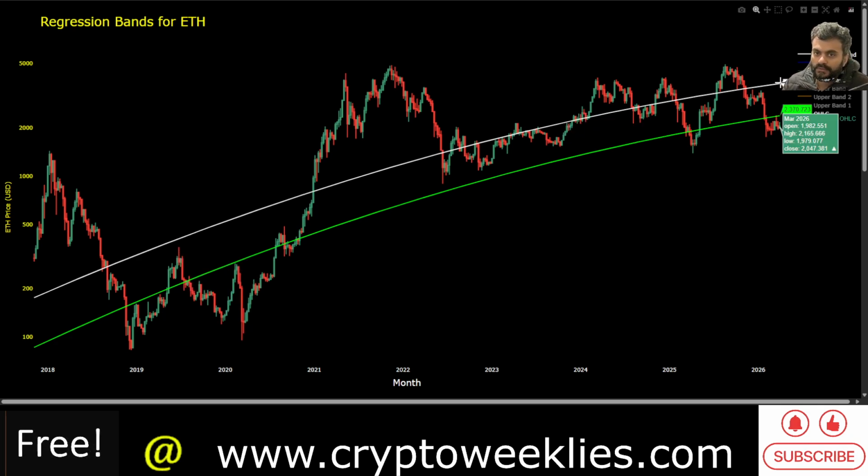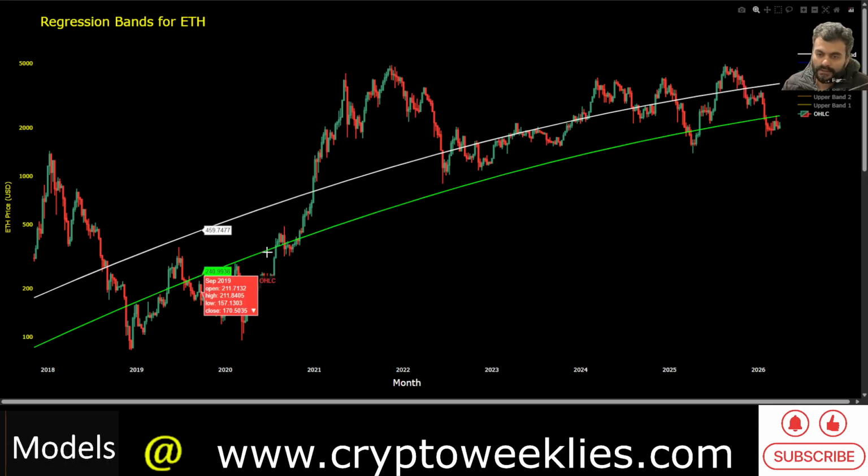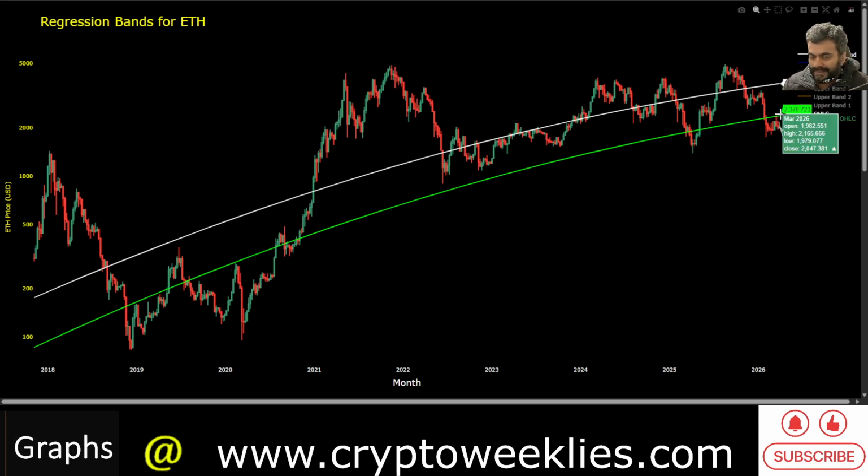So the two scenarios: if there is a major counter trend rally in the second quarter of 2026, the first major stop for ETH is at around 2,300. If there is some more wiggle room to the upside, the fair value could be where the price action could meet with its ultimate resistance.